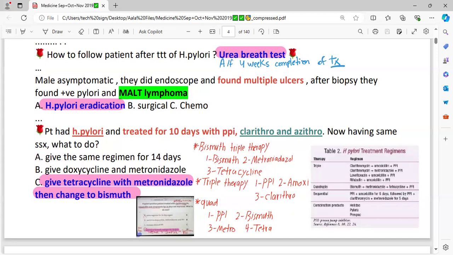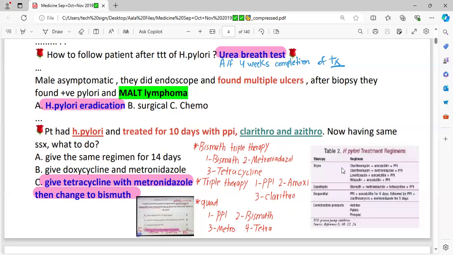The patient is already taking PPI, clarithromycin and azithromycin, but symptoms are the same. You would add metronidazole along with bismuth sulfate.